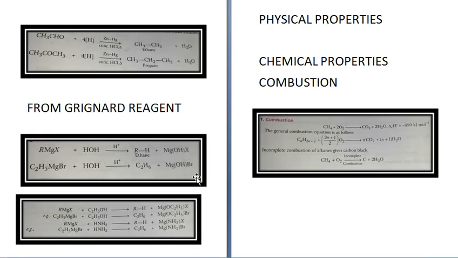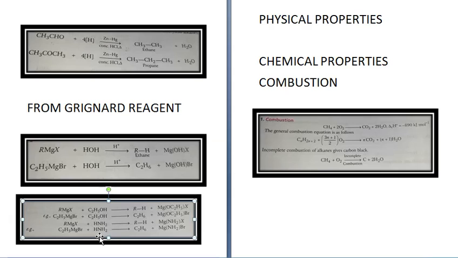Alcohols can also react with Grignard reagent. RMgX plus C2H5OH will give you RH plus MgOC2H5. Then RMgX can react with ammonia as well. Plus NH3, it will give you RH plus MgNH2X. So in this way, from Grignard's reagent, by reacting with water, alcohol or ammonia, you can get the corresponding alkane.